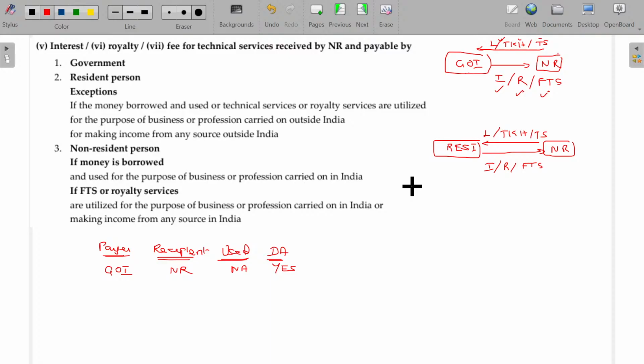Now, what about the scenario where do we use this one? Is it used in India or outside India? If it is used in India, then automatically it will be considered as deemed to accrue. If it is used outside India, no, it will not be considered as deemed to accrue.